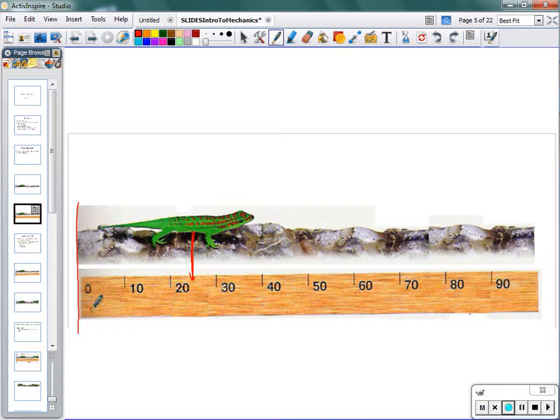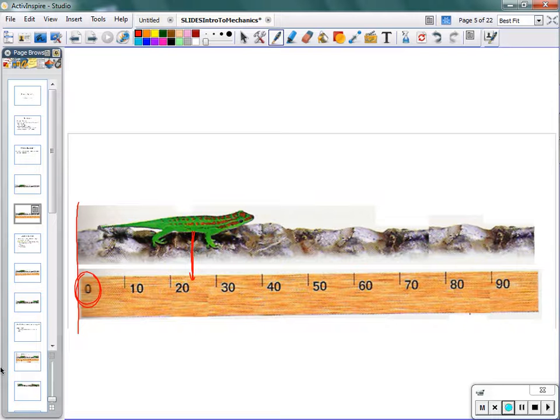And we're going to call that reference point, at least in terms of this context with this ruler, 0. So we're going to call the far left edge of the rock the 0 point. And then we can describe where that lizard is in relation to the 0 point. Now, even though it doesn't show it, there is a possibility that some of the rock, or maybe it's a stick or something, exists over to the left of the 0 point.